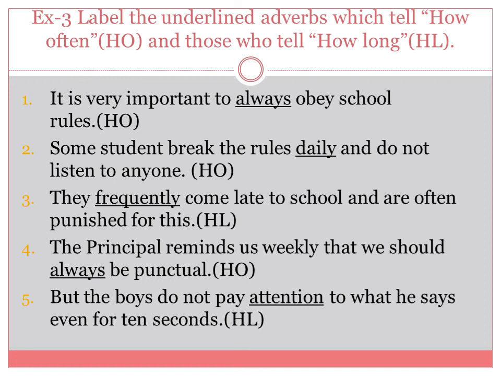Third, they frequently come late to school and are often punished for this. Frequently, how often. Fourth, the principal reminds us weekly that we should always be punctual. Always, how often. Fifth, but the boys do not pay attention to what he says even for 10 seconds. Attention, how long.